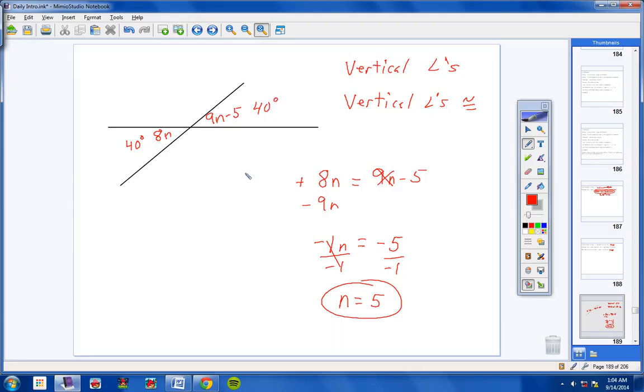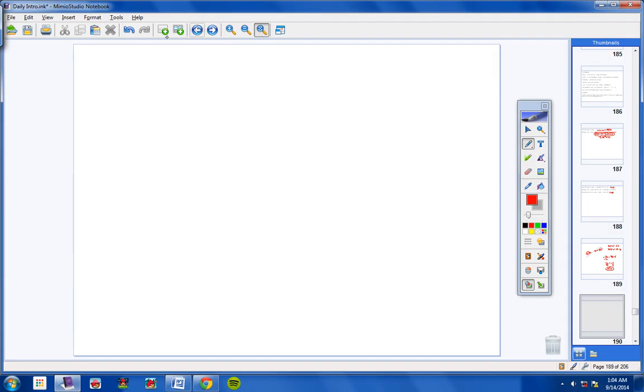So I asked you to find the value of n. You did that, n equals 5. And then I asked you to find the measurement of the angles, and each angle is 40 degrees. So not too bad. That's a really nice review on vertical angles. Now, I want to give you another problem to think about here. Please copy this in your notes.